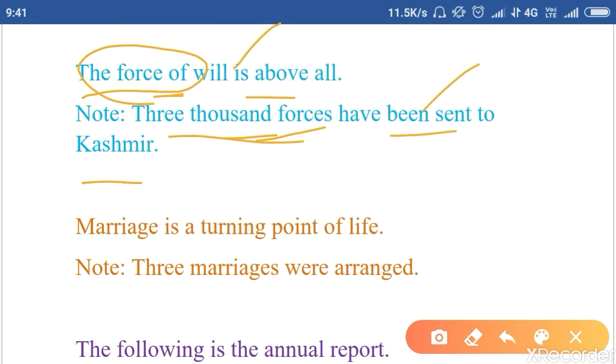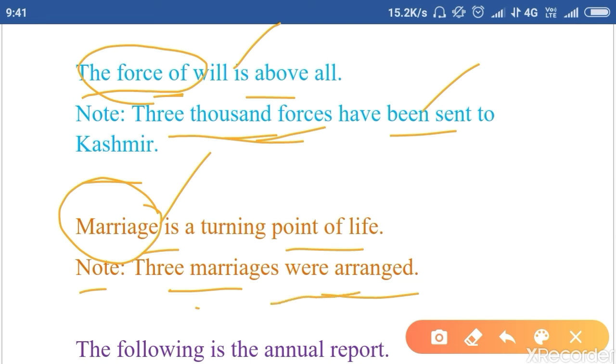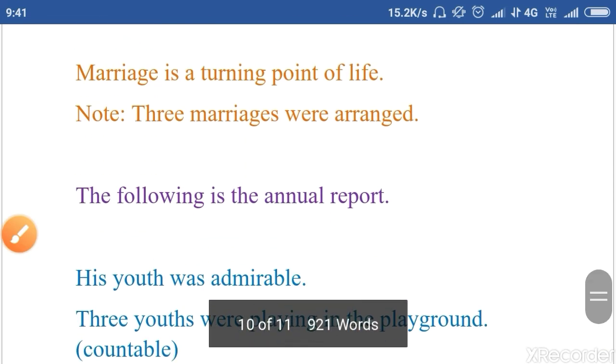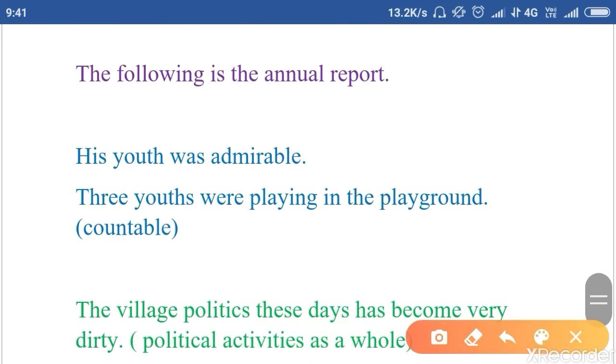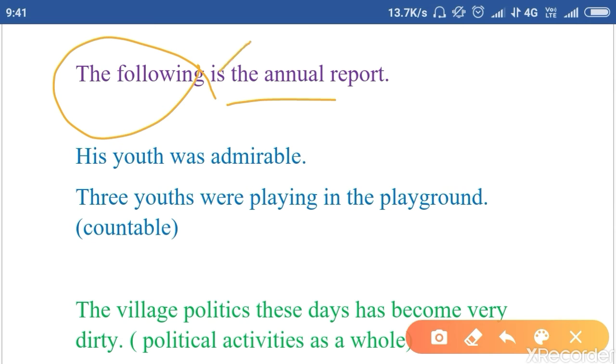Right? Marriage is a turning point of life. Marriage is taken singular, is a turning point of life. Note, three marriages were arranged. If we take it in the countable sense, three marriages were arranged. So we always have exceptions to the rule. The following is the annual report. With following we use singular. His youth was admirable. His youth as a singular was admirable. Three youths, now we take it as countable. Three youths means three young people were playing in the playground.